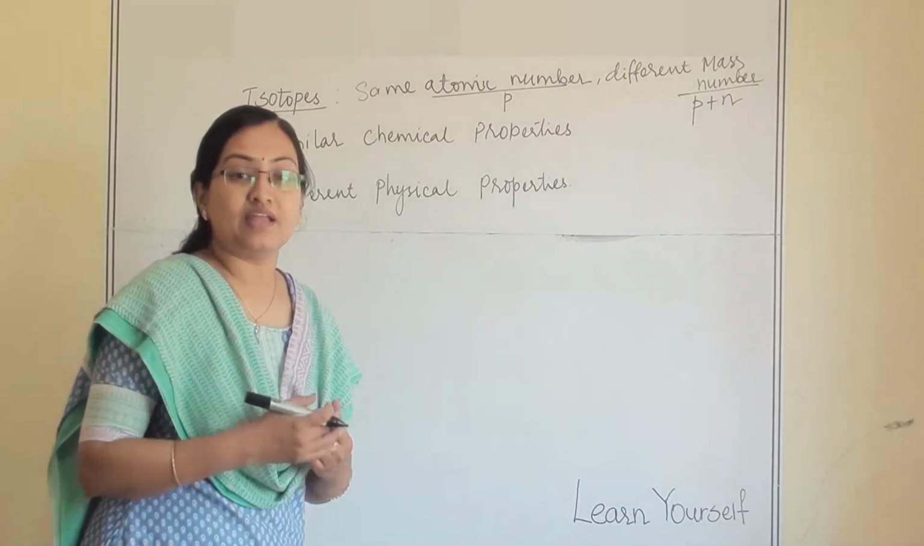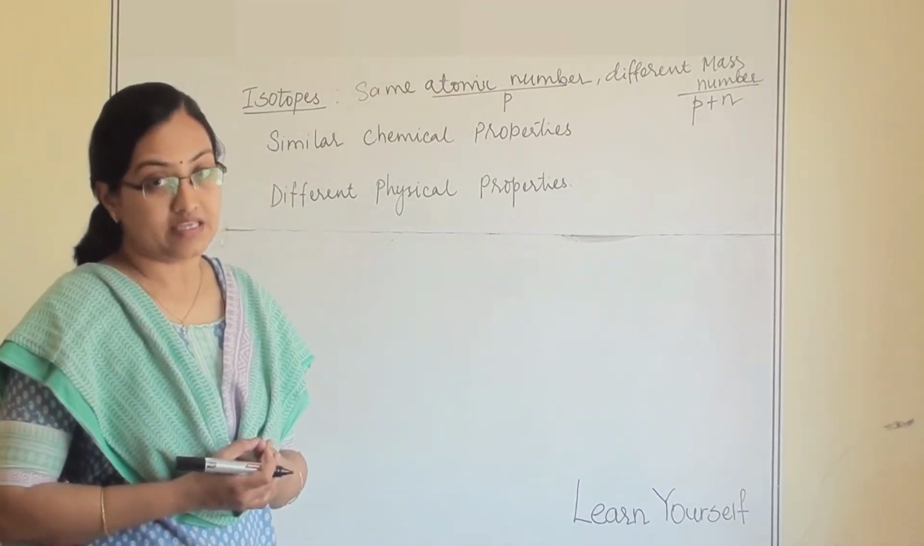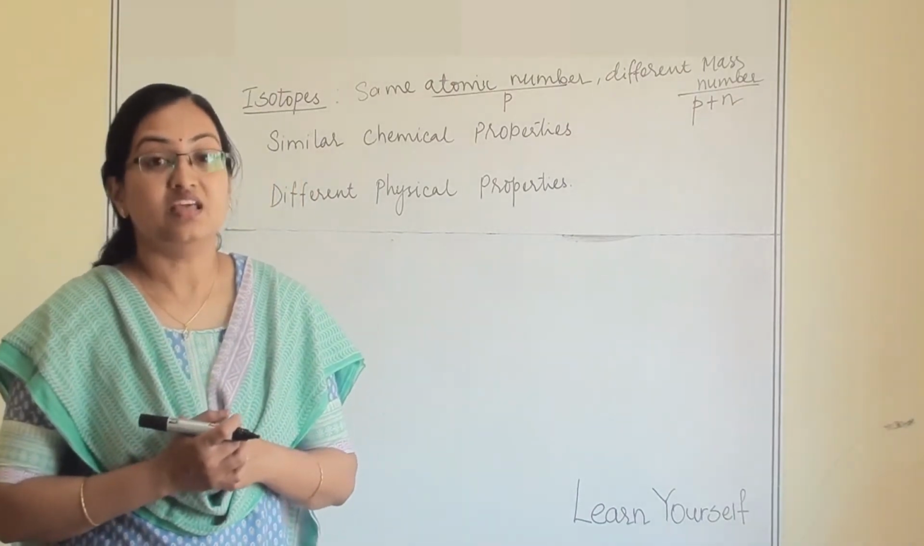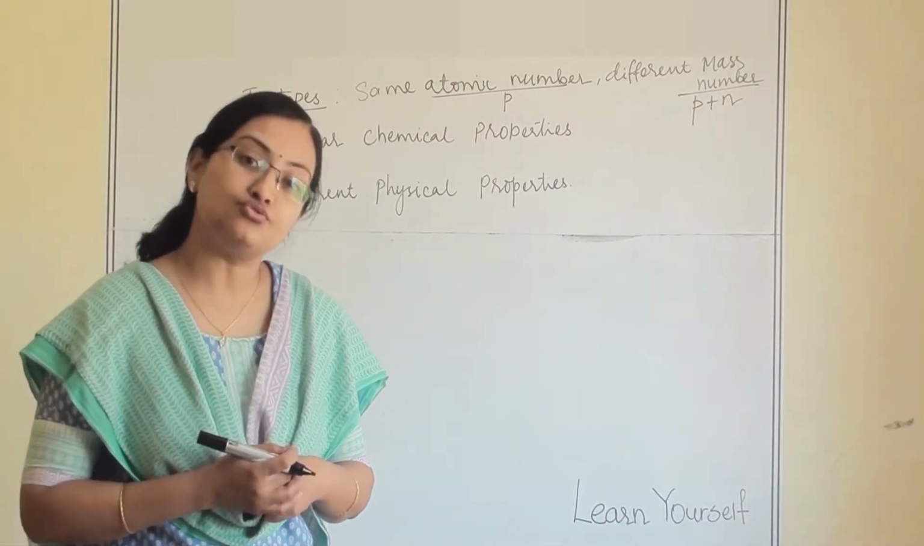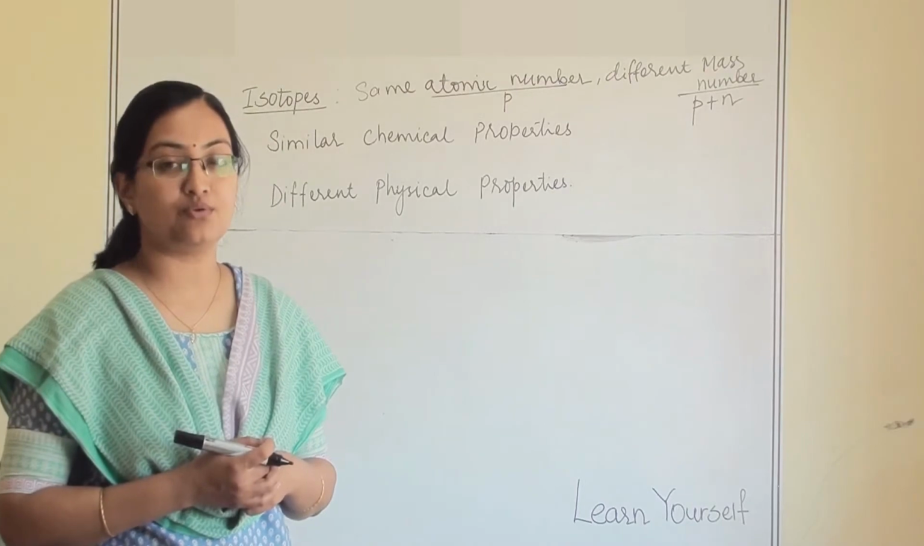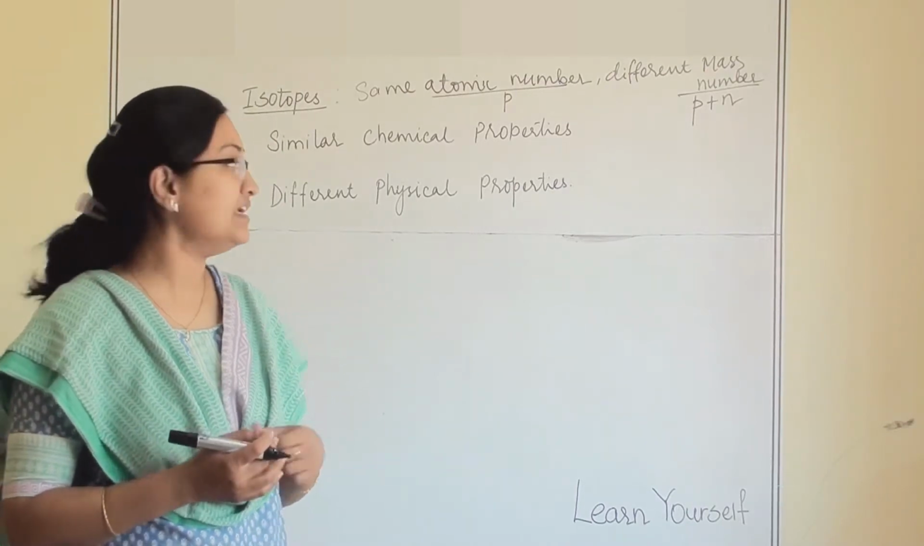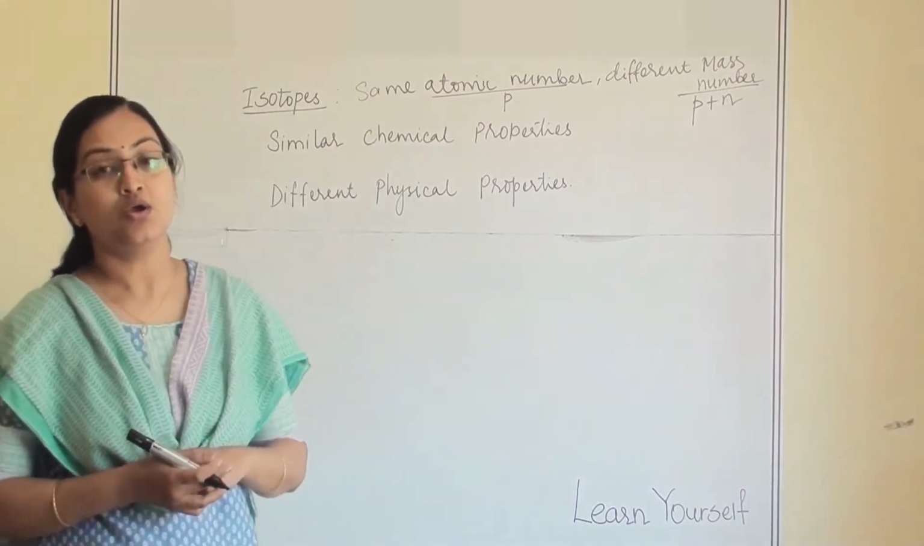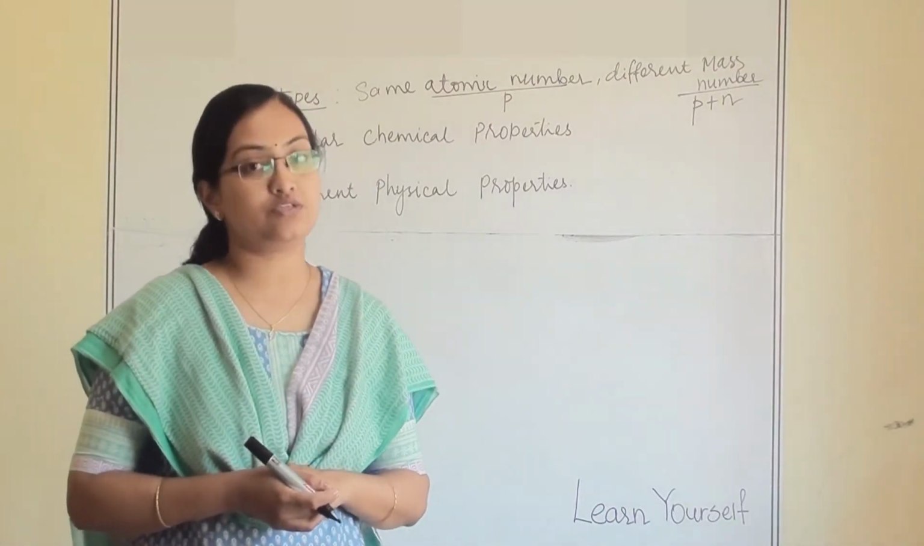Do you remember any example of isotope? Yes, hydrogen: protium, deuterium and tritium. They are differing in their neutrons. So that's why their mass number will be different. If you have any doubt regarding this concept, please check out my 8th standard video based on isotopes.